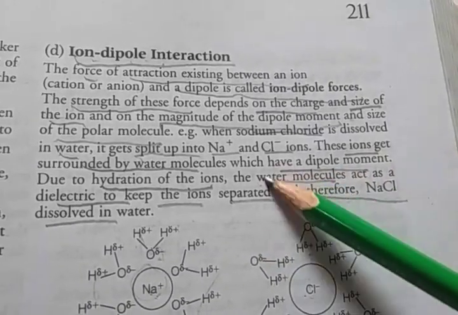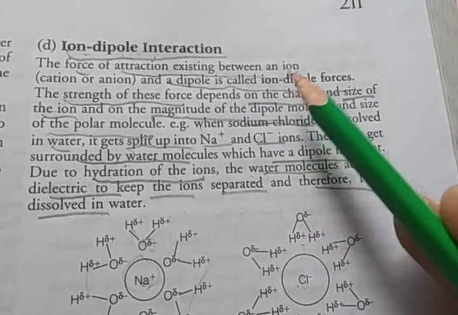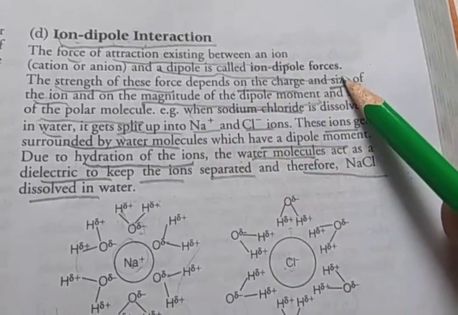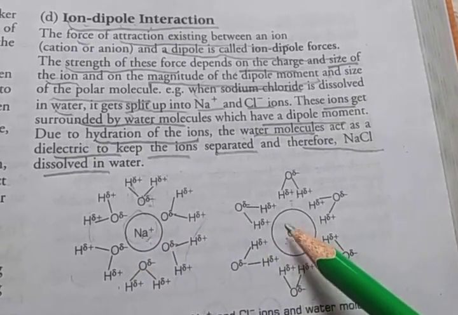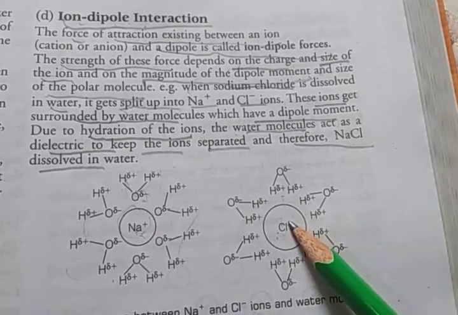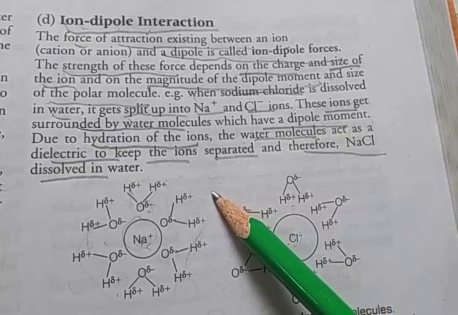Ion dipole interaction, again I say, the force of attraction existing between an ion, cation or anion, and a dipole is called ion dipole forces. For example, sodium chloride is dissolved in water. Sodium chloride gets split into Na plus and Cl minus. After dissolving, these are surrounded by water molecules.